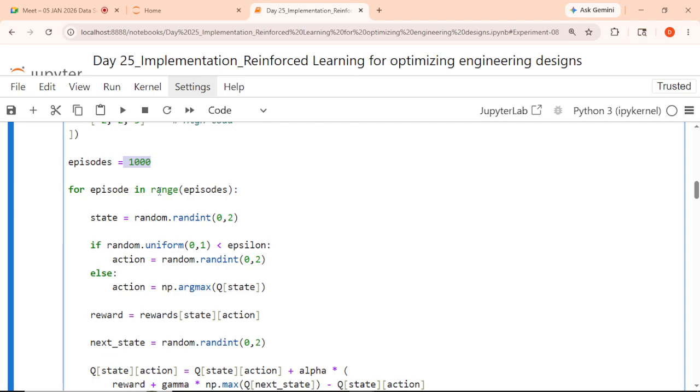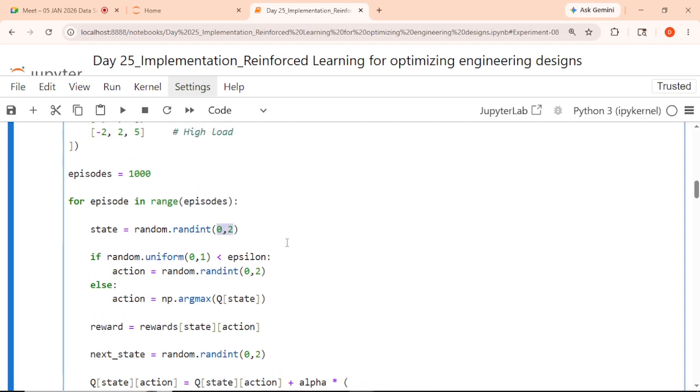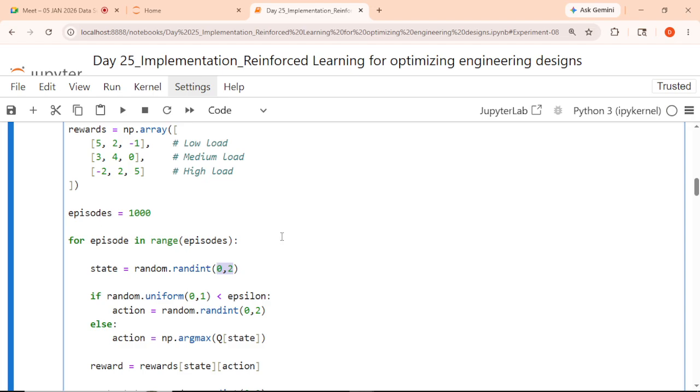Okay, so for episode in the range of episodes, 1,000 episodes will be there. State equal to random.randint 0 to 2. What is the meaning of 0 to 2? 0, 1, 2. Correct. Three states, three things are there. Correct. Random.randint.